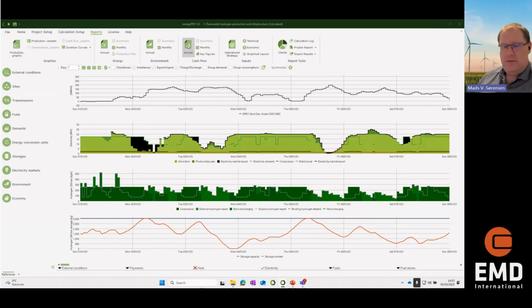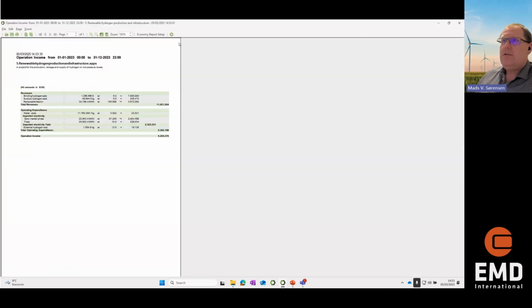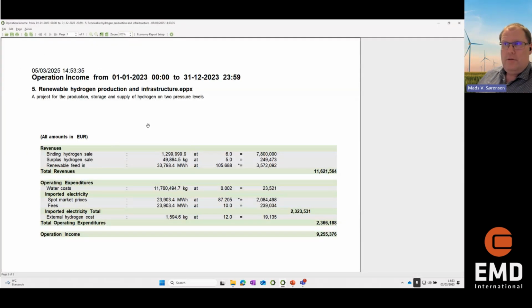And therefore, I would like, as a final remark here on the Energy Pro live demonstration, is again the cash flow report. You can see how much hydrogen did we sell, at what price. Did we sell some electricity? Yes. We had to buy a lot of water, or at least pay for the water treatment.